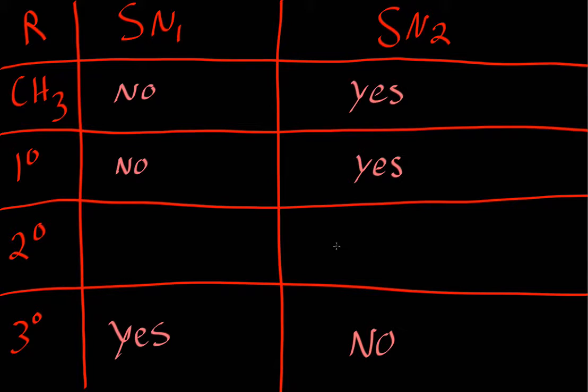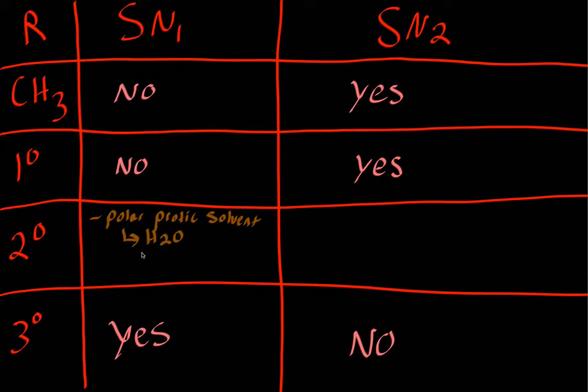Secondary. Will secondary occur for SN1? Yes. Will secondary occur for SN2? Yes. But how do we determine which one's which? Well, for SN1, you look for a polar protic solvent, such as H2O.